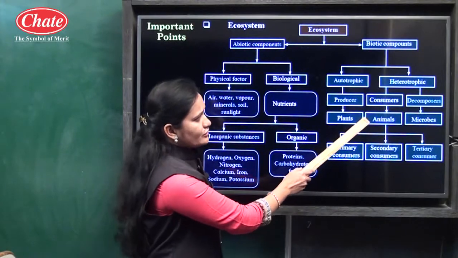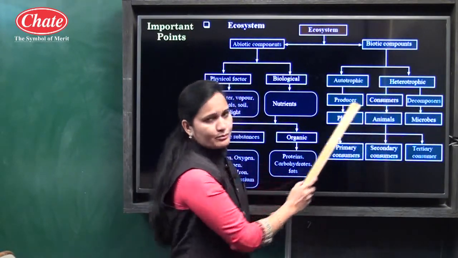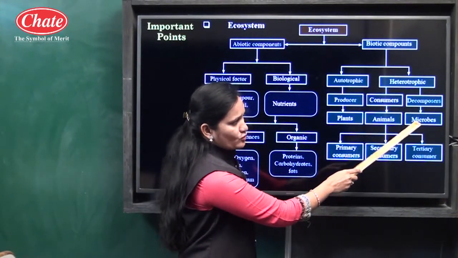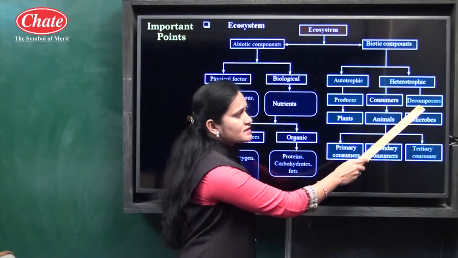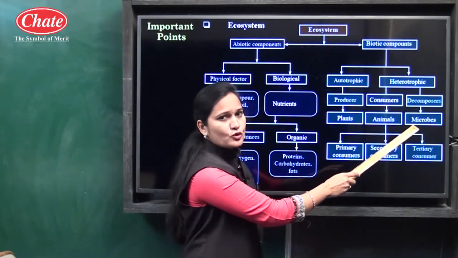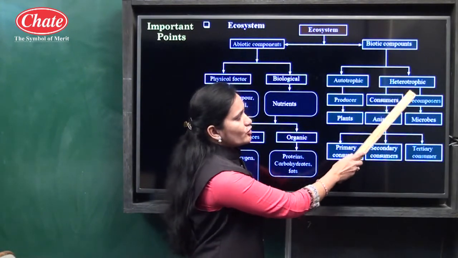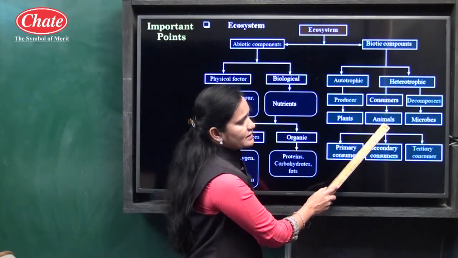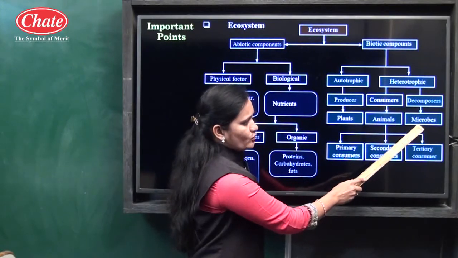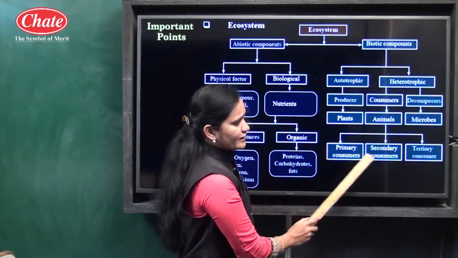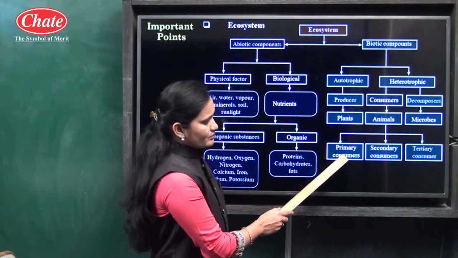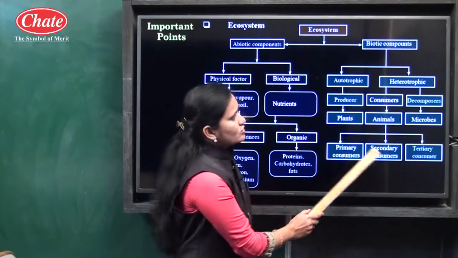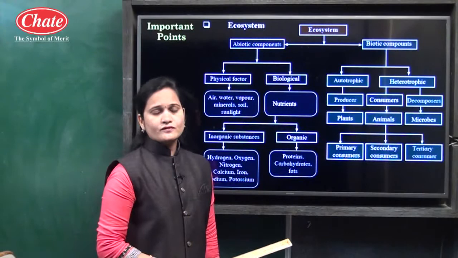Heterotrophic is again divided into consumers and decomposers. Consumers means animals and decomposers means microbes. Why are microbes known as decomposers? Because microbes are useful for the decomposition process. So heterotrophic gets divided into consumers and decomposers. Consumers are again divided into three subtypes: primary consumers, secondary consumers and tertiary consumers. So this is about the classification of ecosystem.